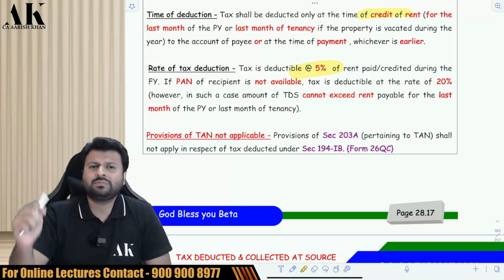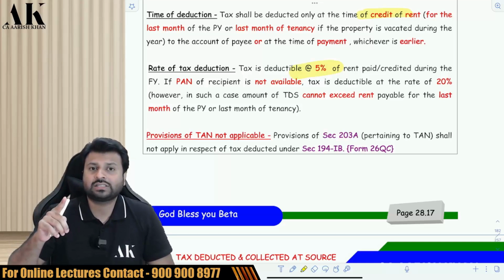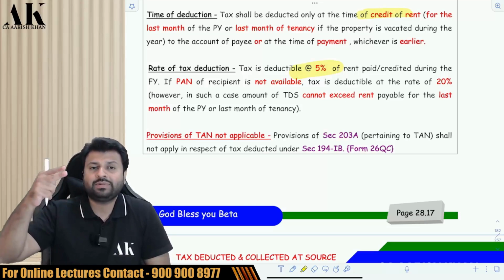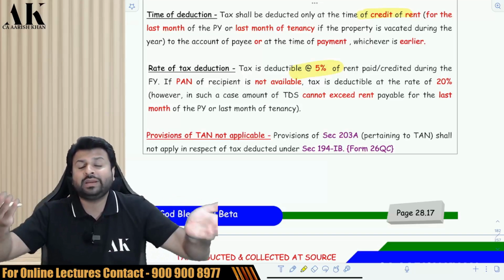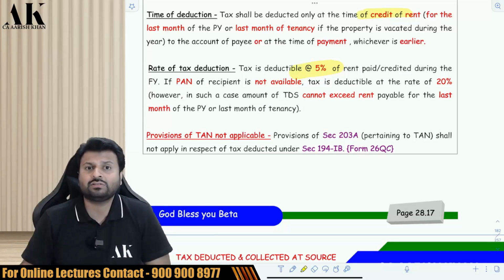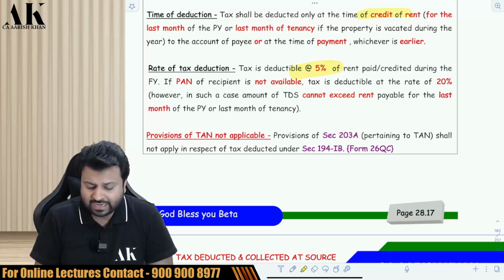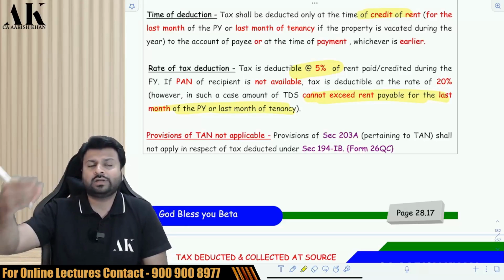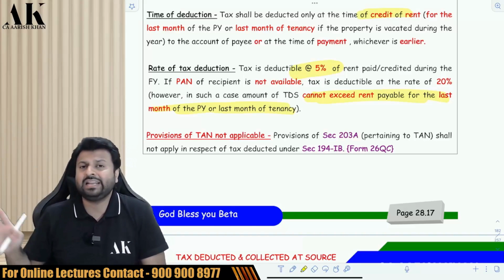What if the other person does not give a PAN? Then generally you deduct 20%. But here, 20% of 7,20,000 comes to 1,44,000. You do not have that much rent to pay in the last month. The last month's rent is only 60,000 rupees. That is the reason the government has said that if the other person does not give a PAN, the TDS deductible should not exceed the rent of the last month. So in that case, you have to deduct 60,000 rupees TDS in the last month, and say that your rent is completely adjusted against the TDS.